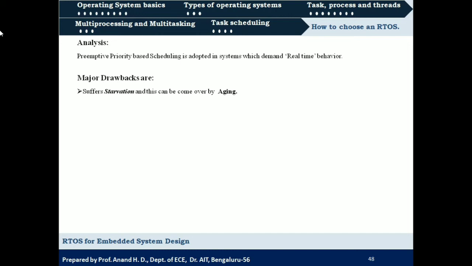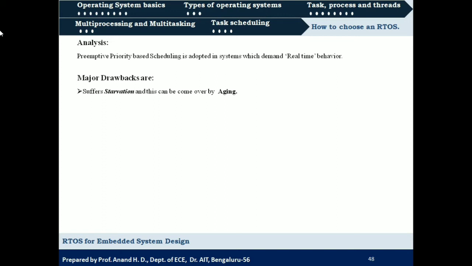The process with the lowest priority may not get a chance to execute if more and more processes with the highest priority level enter the ready queue. In that case, the process with the lowest priority level may not get a chance to execute.